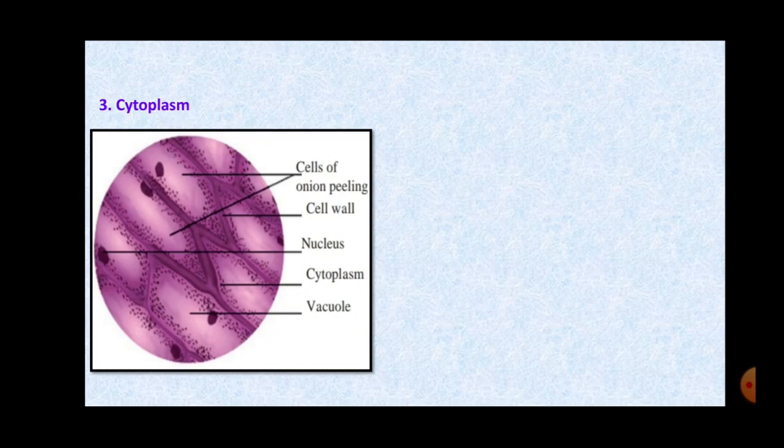Now there are certain parts of the cytoplasm where the cell organelles are not present, right? So that part is called the cytosol, right? Cytoplasm is the liquid which is present inside the cell, and in this liquid the organelles are embedded, but there is certain space where the cell organelles are not present, and that is called cytosol. Okay.